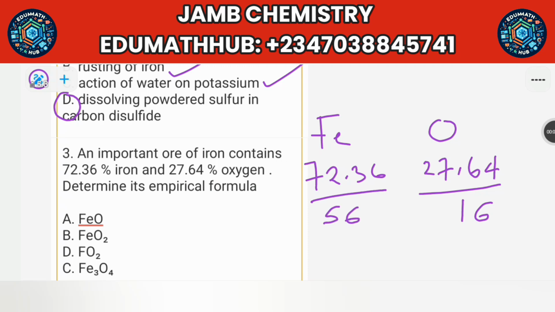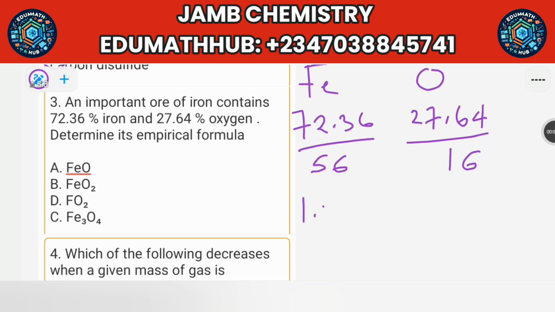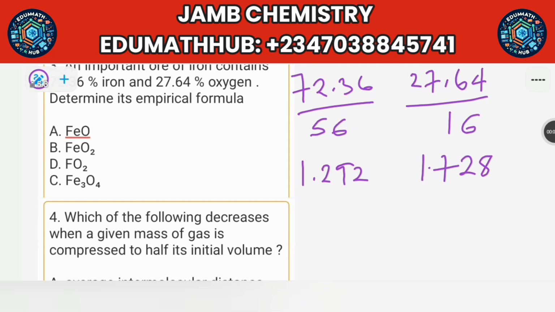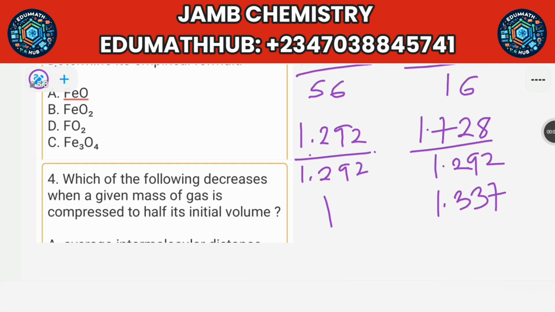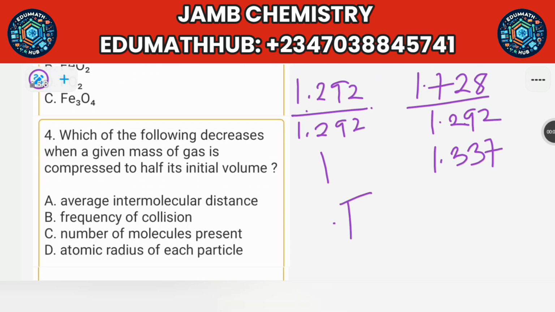So if you divide this, you're going to get 1.292 for iron and 1.728 for oxygen. Okay, then you divide by the smallest one. The smallest one here is 1.292. So you're going to divide by this one, 1.292. If you divide, this one will give you 1 on this side, while this one will give you 1.337.